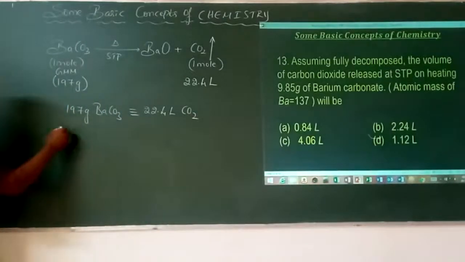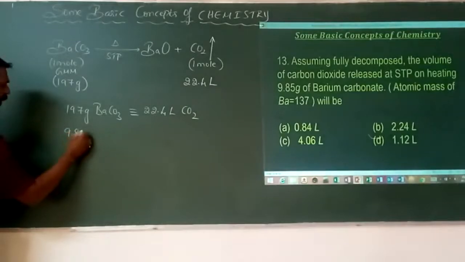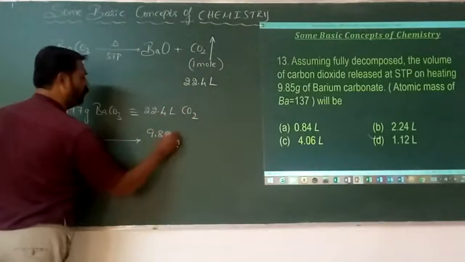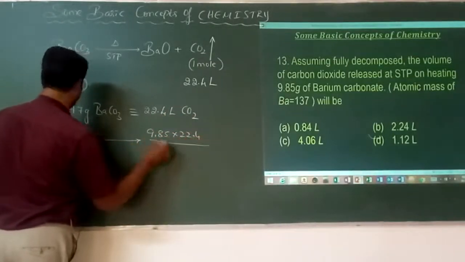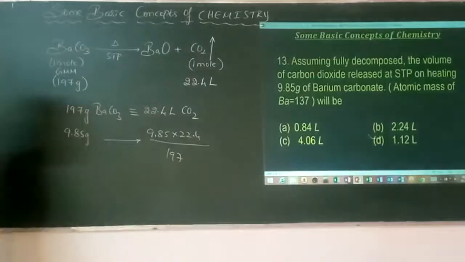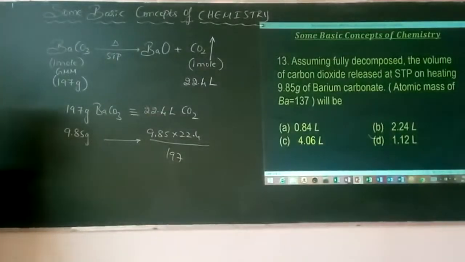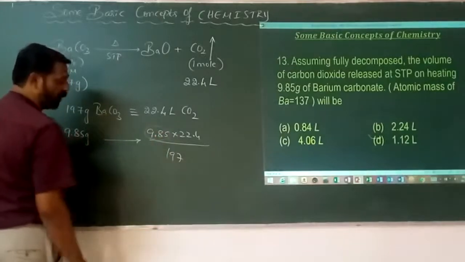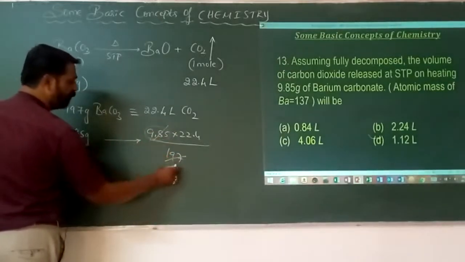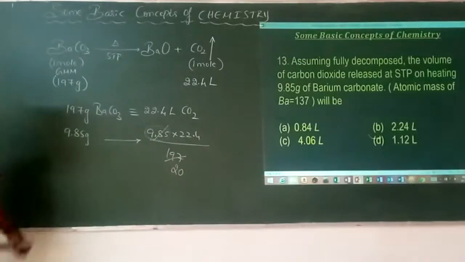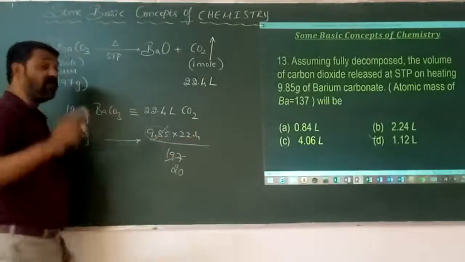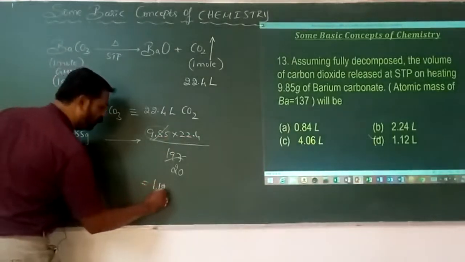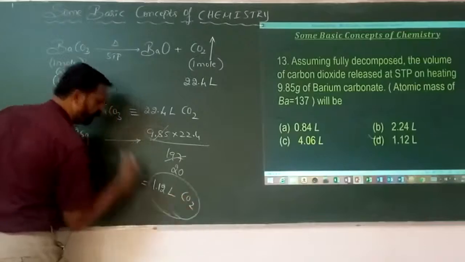But he has asked for how much? 9.85 grams is equal to how much? 9.85 into 22.4 divided by 197. So assume that 9.85 is almost 10 and 197 is 200. Then 22.4 divided by 20 is actually 1.12 liters.